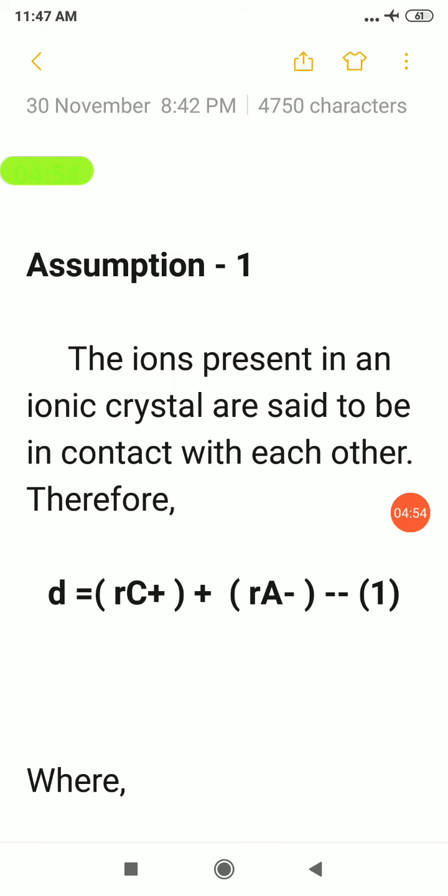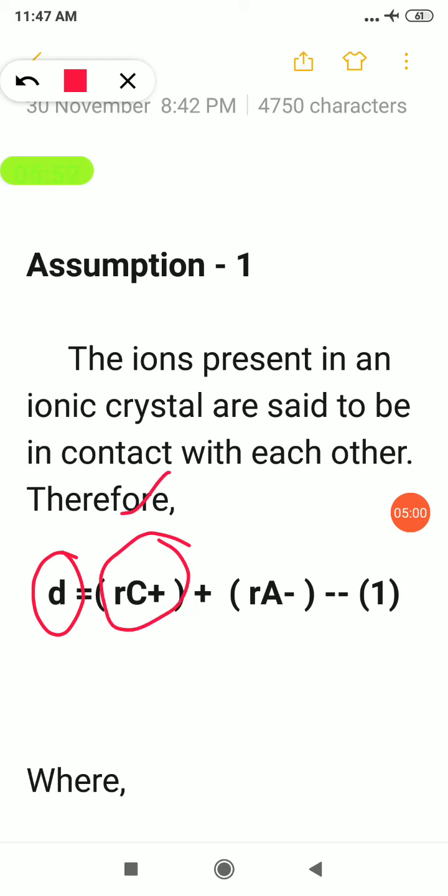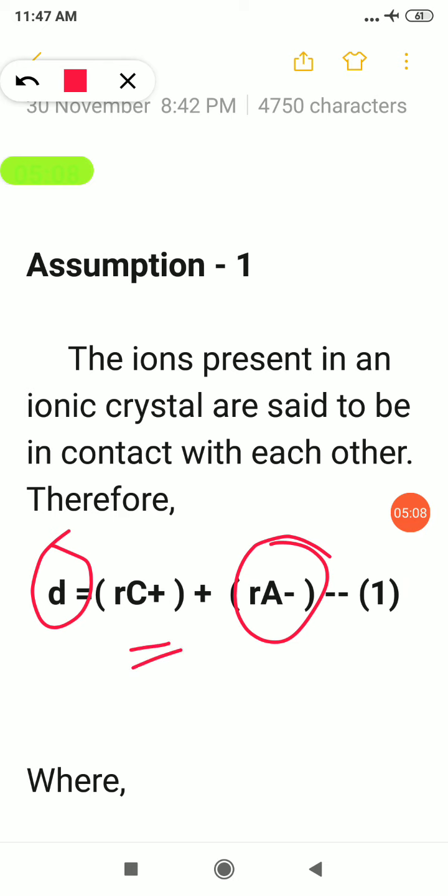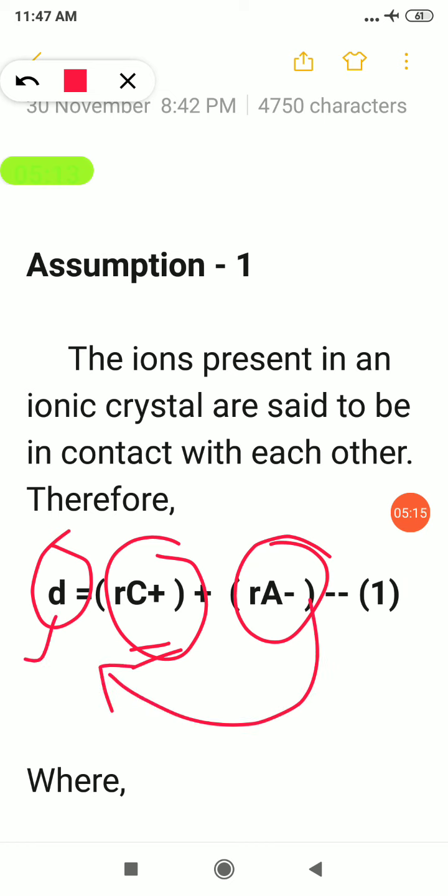Anion. Dear students, if in a problem two values are given, if the d value and the radius of the cation are given, you can easily calculate the radius of the anion. Likewise, if the d value and the radius of the anion are given, you can easily calculate the radius of the cation. If you subtract the radius of the anion from the d value, you'll get the value of the radius of the cation. So by using this formula, you'll be asked certain problems to calculate the radii of an ion.